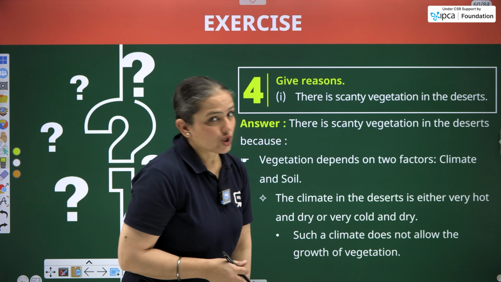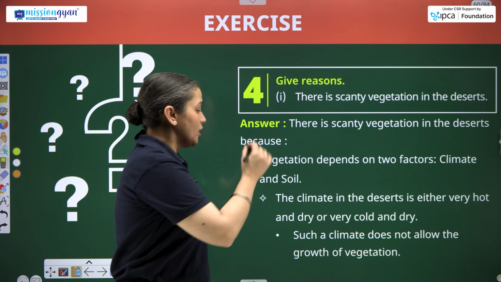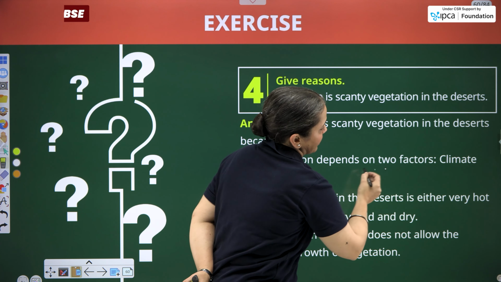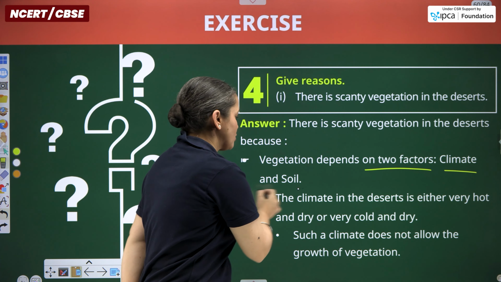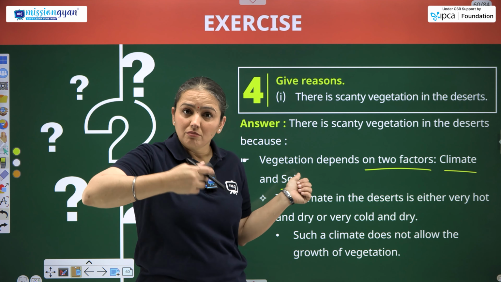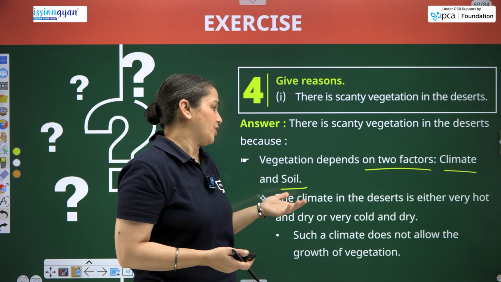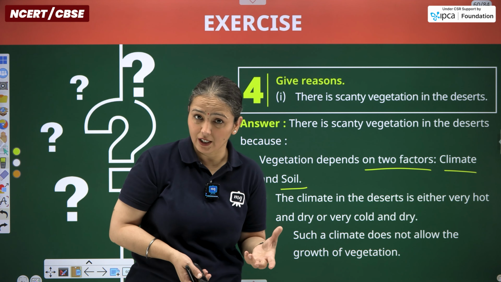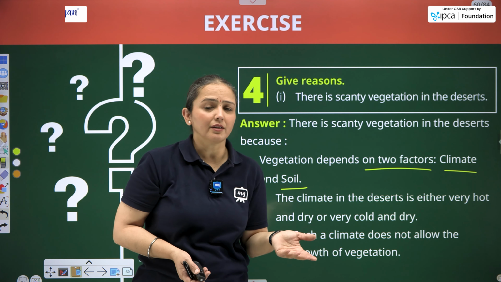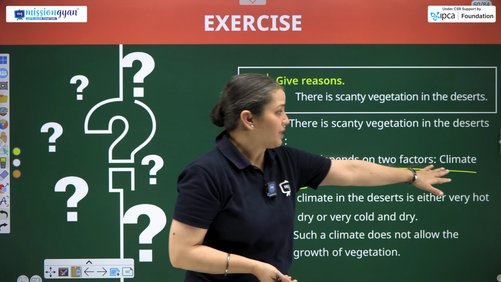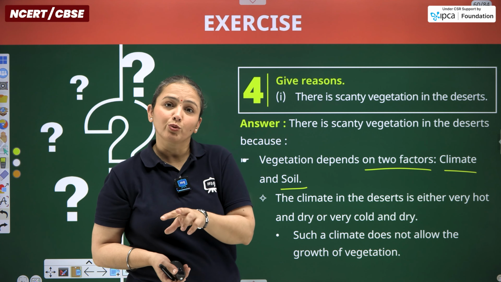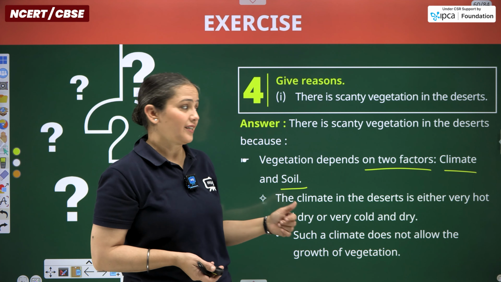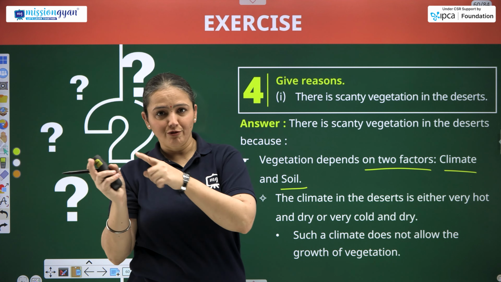There is scanty vegetation in the desert because vegetation depends on two factors, climate and soil. As the rainfall is less, shortage of water is there, so soil is not fertile and it's being eroded by the wind easily. Climate की बात करें, so temperature and rainfall both come in here. I have already connected the term soil with the rainfall part.